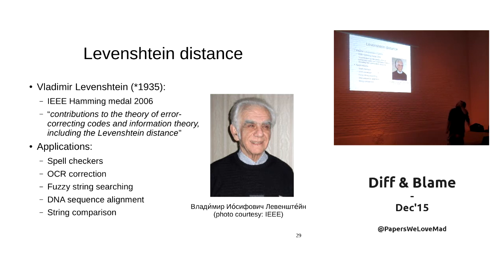This is the guy who invented the Levenshtein distance, Vladimir Levenshtein. He was awarded the Hamming Medal in 2006. It doesn't have anything to do with that; Hamming was not a distance, it's a medal, so it's not about distances. You can use the Levenshtein distance in spell checkers, OCR correction, string searching, which is very popular nowadays, DNA sequencing, string comparison, etc. We are interested, of course, in string comparison.